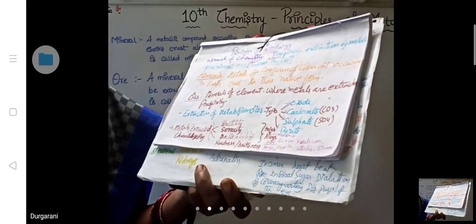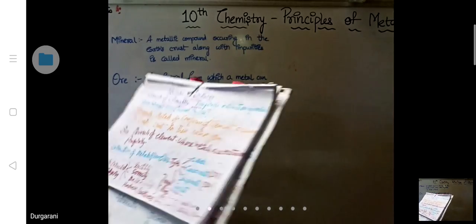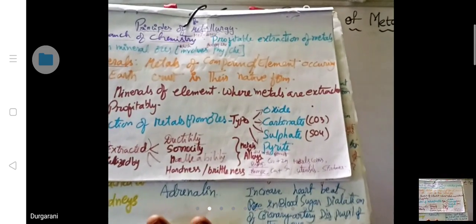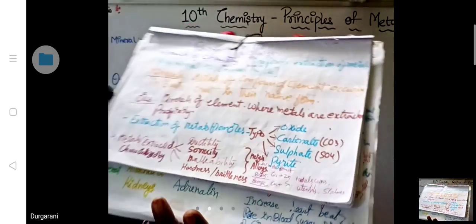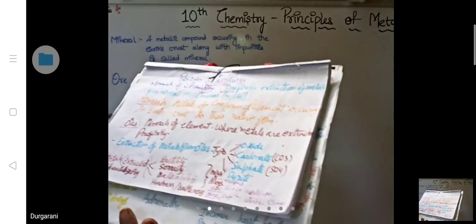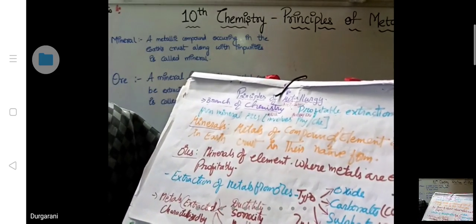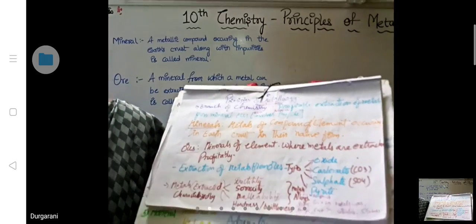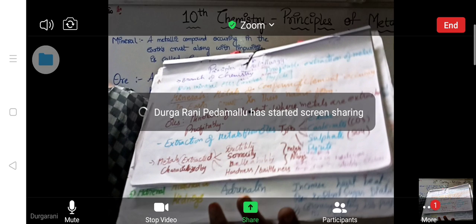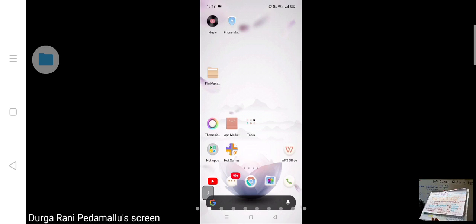What are the characteristic features of metals? You tell me. Ductility means the metals can be made into very thin wires. That is the ductile nature. Next, what is the other character? Sonority means if you strike one metal with another metal, we get a sonorous sound. Then malleability means metals can be made into very thin sheets.